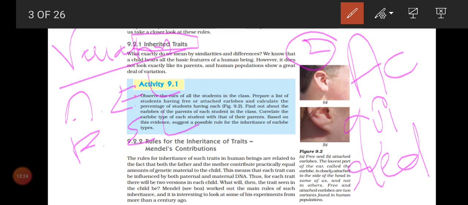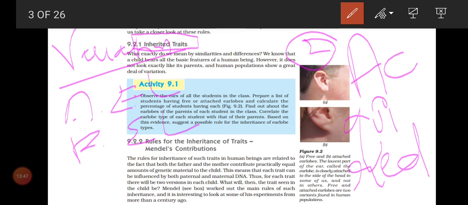These kinds of things we call acquired characters. What could be examples for acquired characters? For example, you are learning horse riding, you are learning swimming. These come under acquired characters. This is the first difference. Inherited means you are getting from your parents. Acquired means you are learning from this environment.